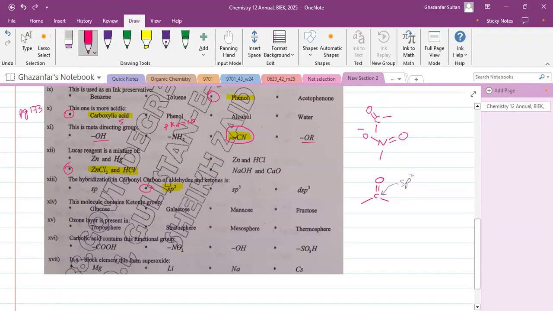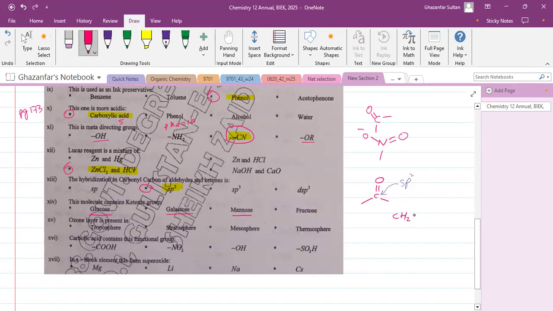Next, MCQ number 14. This molecule contains a ketonic group. So remember that glucose, galactose and mannose are aldoses. So if they are aldoses, they are polyhydroxyaldehydes. Fructose is a ketose, one of the ketoses. So it must have a ketone group, polyhydroxyketone.